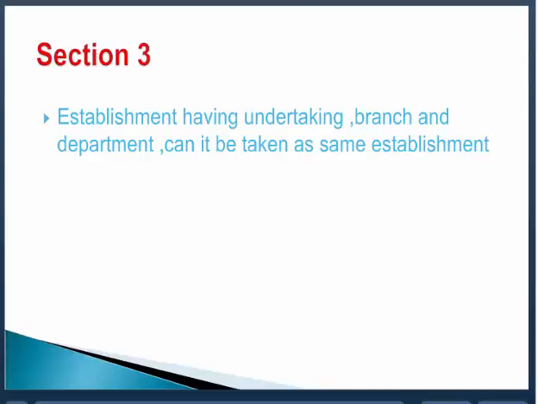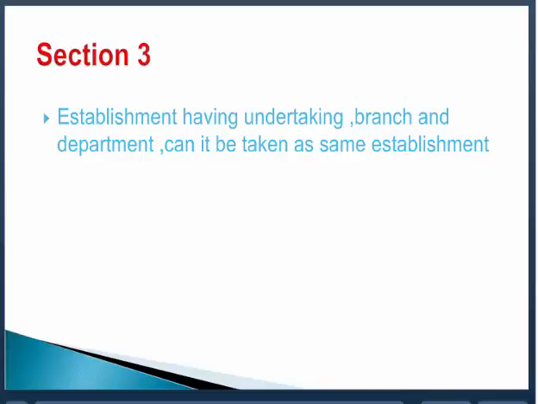So will this undertaking, the branch and the department be taken as part of the establishment or not? The question before us is: an establishment has a branch, a department, an undertaking. Will all these be taken as part of the establishment? May be taken, may not be taken. Normally they are taken as a part of the establishment. But in these two cases, they will not be taken as a part of the establishment.